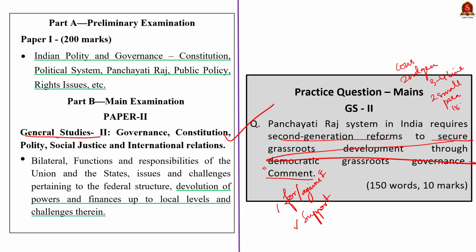After completing the introduction, coming to the main body of the answer, here we have to elaborate on 2 important things. Firstly, issues in Panchayati Raj in brief, and then provide the alternative solution addressing the contemporary needs. Finally, in the conclusion part, we can mention any example of some changes taking place recently or how it can empower democratic decentralized governance in India if all the second generational solutions are implemented on a large scale. So this is how we are going to answer this particular question.